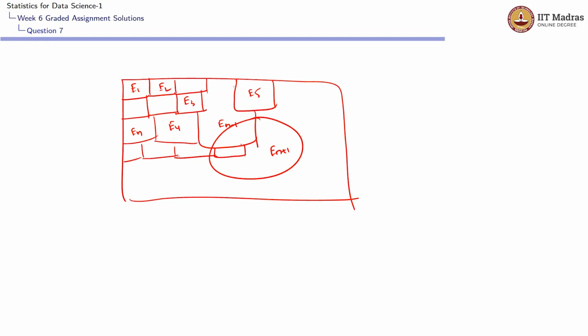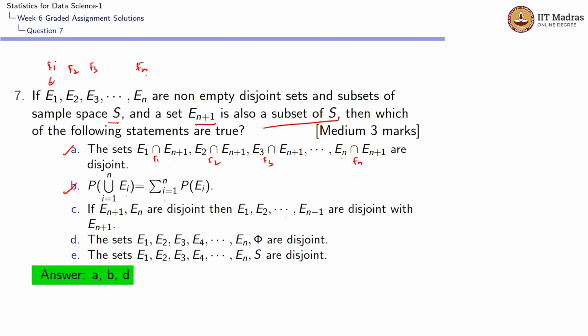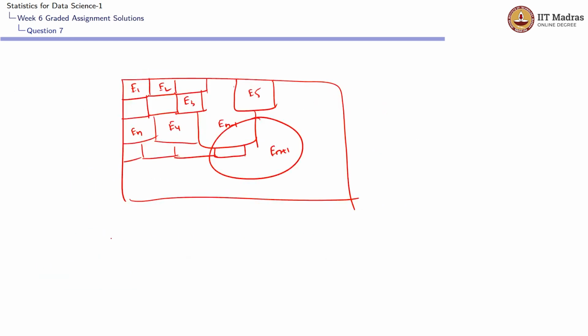We drew the condition correctly. And let's see the conclusion. E1, E2, and so on, En minus 1 are disjoint with En plus 1. E1 to En minus 1, they shouldn't be having any common elements with En plus 1. But that is simply not true, because from this diagram, we are seeing that En minus 1 and En plus 1, they're having this common area.